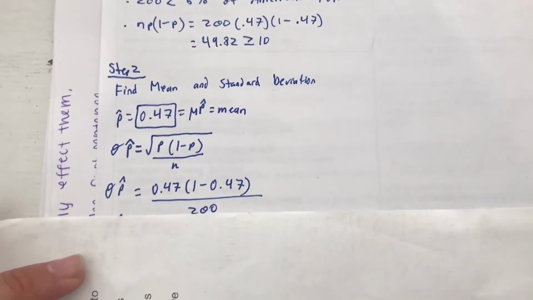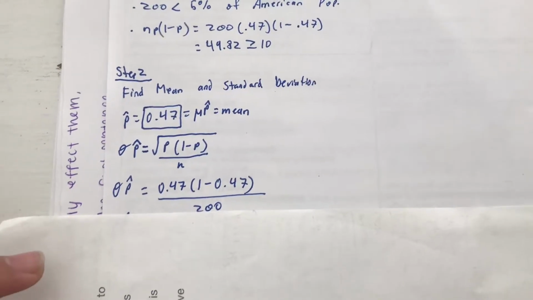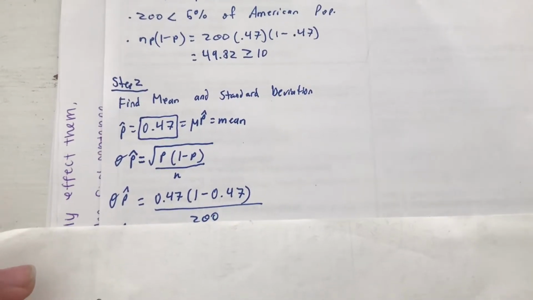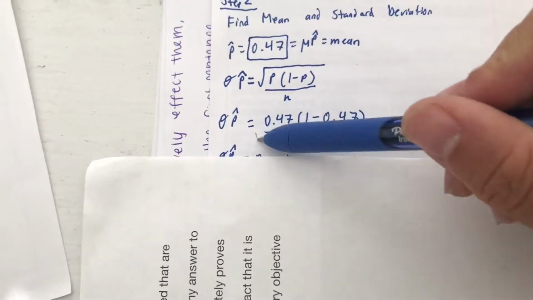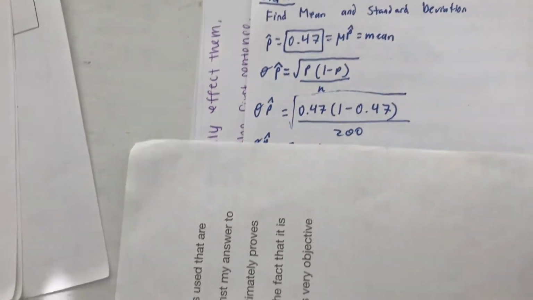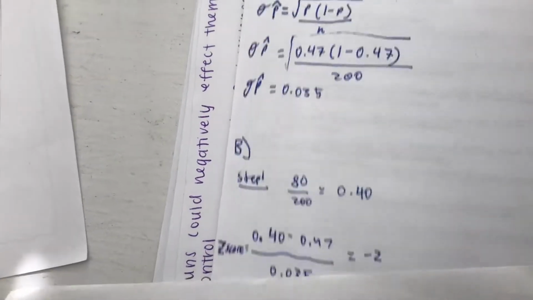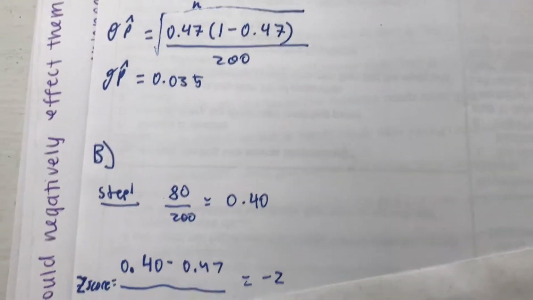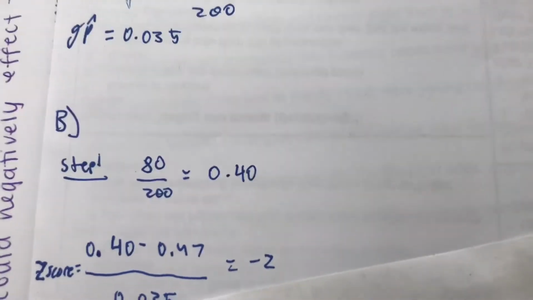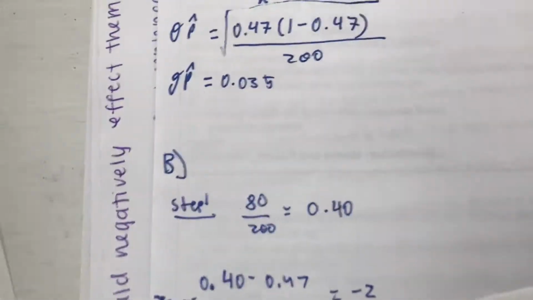We plug in our information and we have 0.47 times (1 minus 0.47) over 200, and this is square rooted. And when we solve this, we get 0.035.